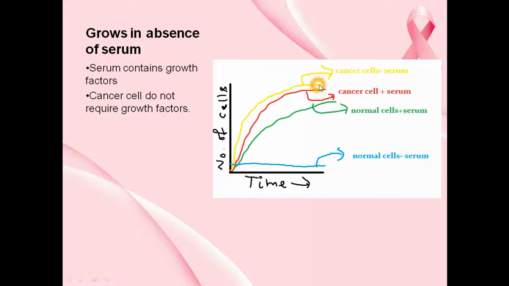But the cancerous cell, these two lines, they will grow in absence or in presence of serum. They do not mind. They do not require growth factors. But the normal cell, this, they require serum. That is, they require growth factors for their growth. And the next characteristic is these cells do not show apoptosis.